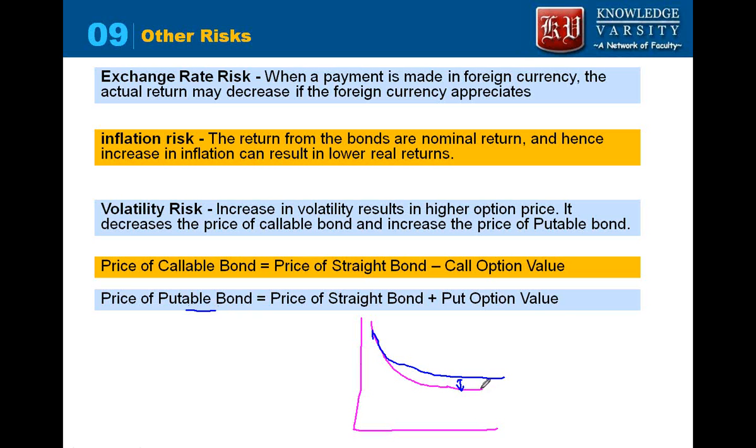This is a straight bond, and you add on that a put option value. So you are getting a higher price than the actual market price, so it will not fall below this. So due to volatility, again this value will increase. As a result, due to volatility, price of a putable bond will increase. So if you have invested in a putable bond, increase in volatility will make you happy, because the price of your bond will be more.